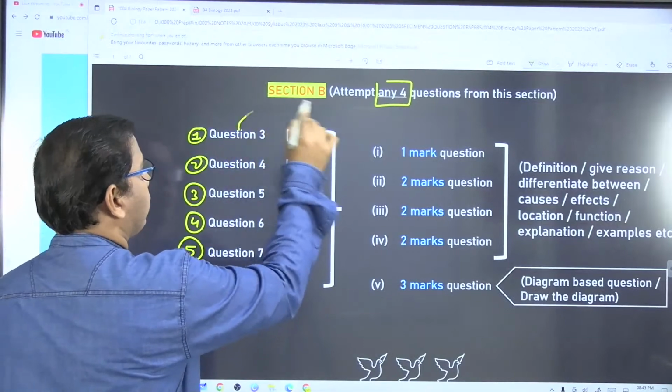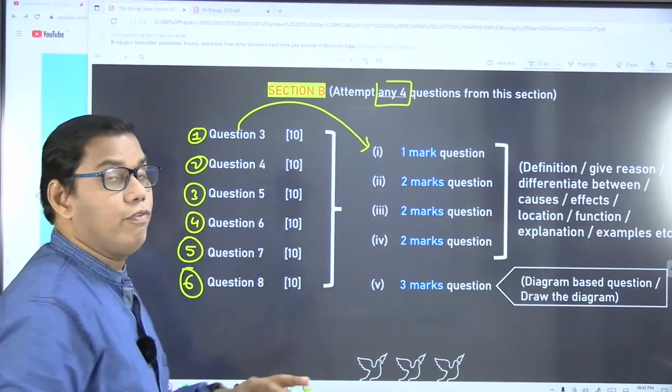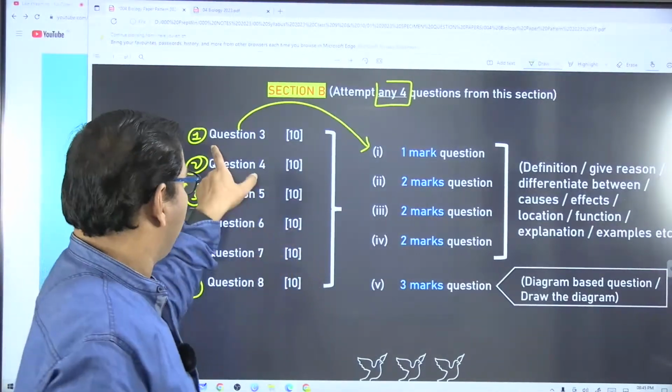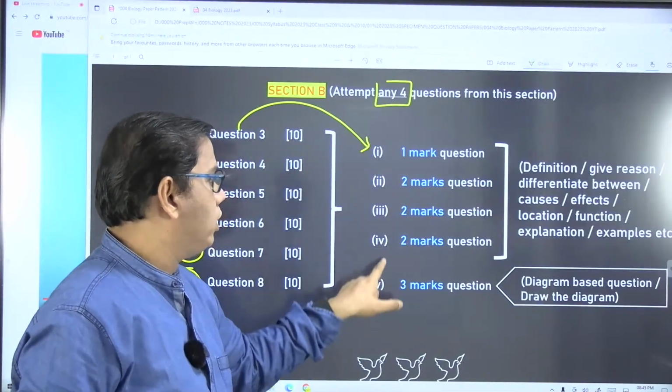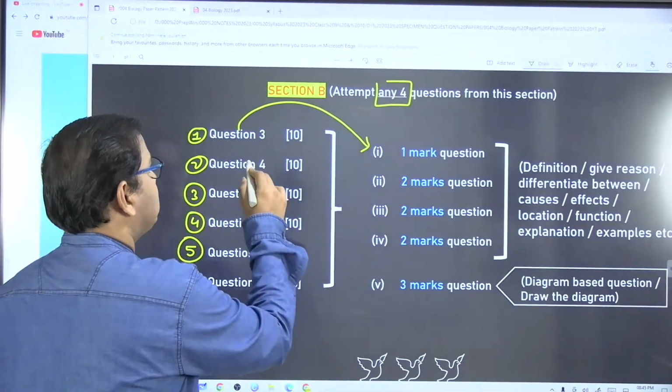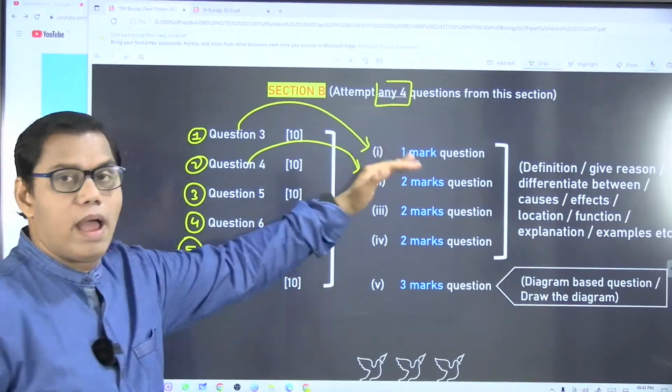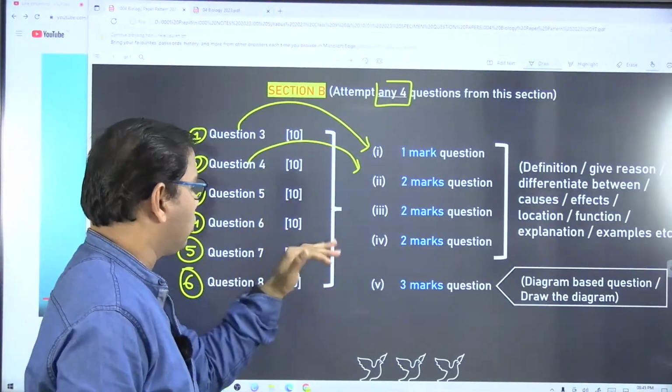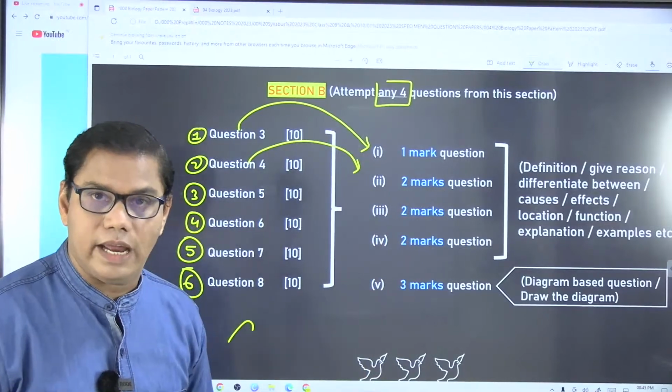Question number three will have five sub questions. Question number three will be having one, two, three, four, five sub questions. Question number four also will be of the same manner, five sub questions. Fifth also, sixth also, all questions are of the same type.